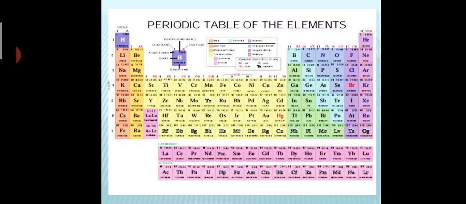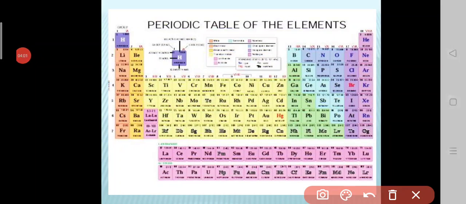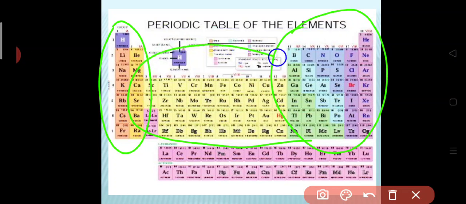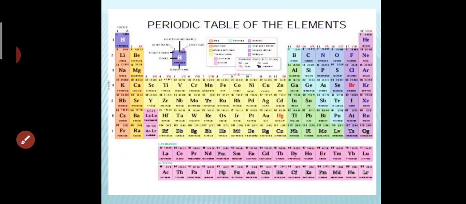The first block is the S block. This is your S block. This is your P block. In the center you have the D block, and at the bottom you have your F block. So these are the 4 different blocks.